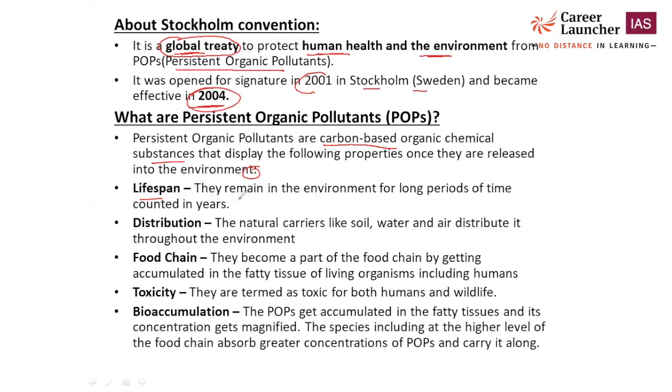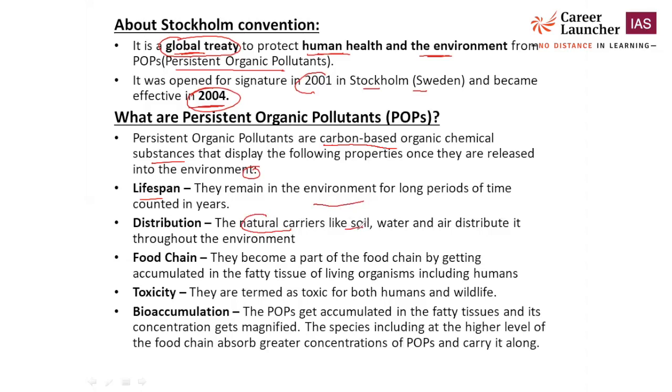So those persistent organic pollutants are substances which remain in the environment for a long period of time, in years, not in days, not in months, not in weeks, it is about years. Okay, that will stay in the environment for a long period of time, counted in years. That is one important characteristic of persistent organic pollutants. Second one, they are distributed from one place to another place with the help of natural carriers. Now natural carriers, as you know, wind is blowing, okay, water, river is flowing,